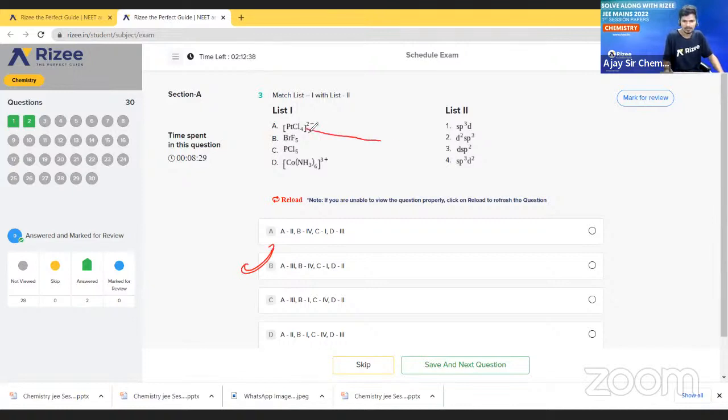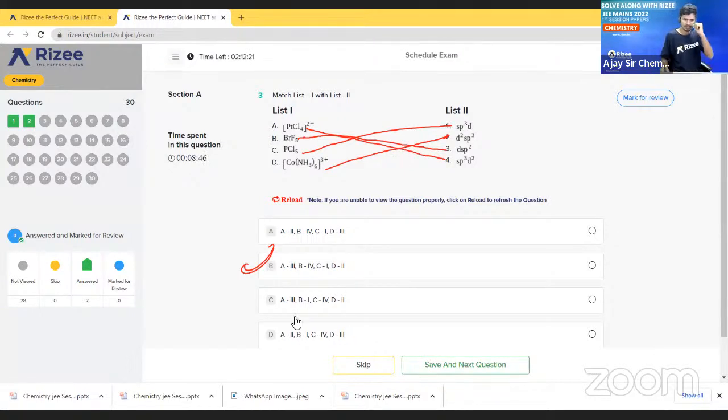So A का आंसर क्या है? 3, and B का आंसर कितना है? 4, and C का आंसर कितना है? This one, and D का आंसर 2 है. Are you getting my point? Anurag? Okay. Okay, let us go to the next question.